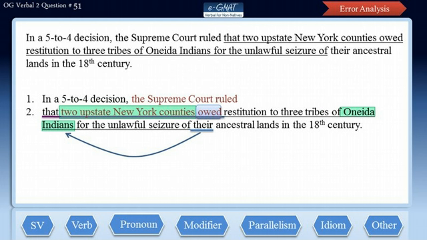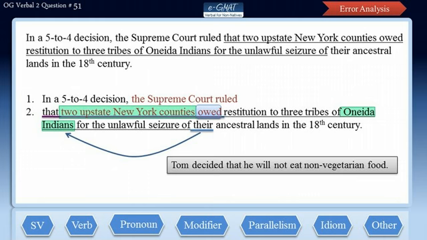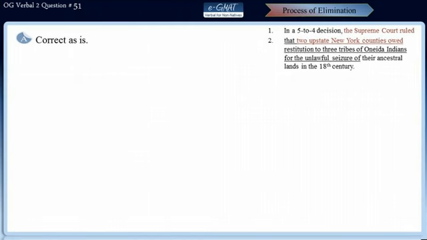Now notice that here ruled has the same usage as decided. Let's take an example. Tom decided that he will not eat non-vegetarian food. Well, in this sentence, we cannot say that Tom ruled because only the decisions of the courts are referred to as ruling. Hence, we have the word ruled in this sentence, which is actually equivalent to decided. So, this sentence has no errors as such. So this sentence is correct as is, but we will still review the other answer choices to find out why they are not correct.